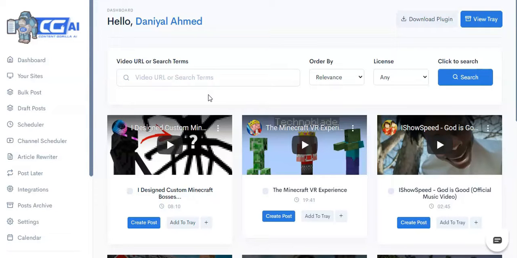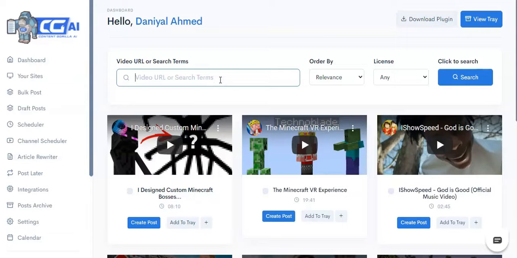See, it's coming up to almost 3 years since we released Content Gorilla, and with over 9,000 users, this time Content Gorilla goes artificial intelligent. Now, the basic idea behind Content Gorilla has always been the ability to take a YouTube video and convert it into a blog post. With the AI version, we have maximized that, and I'm gonna show you that right now how.